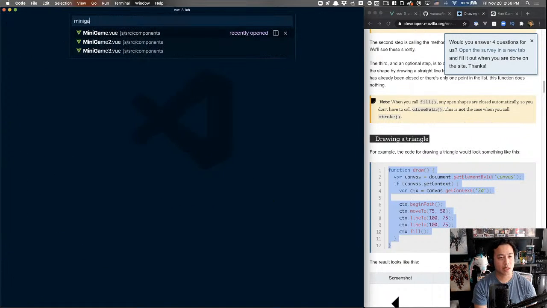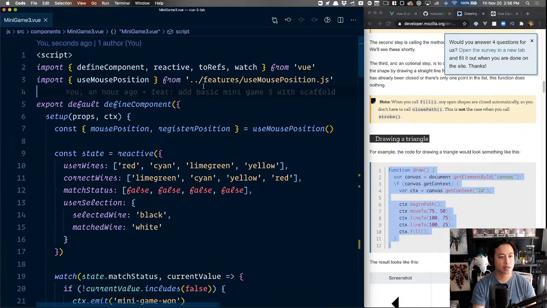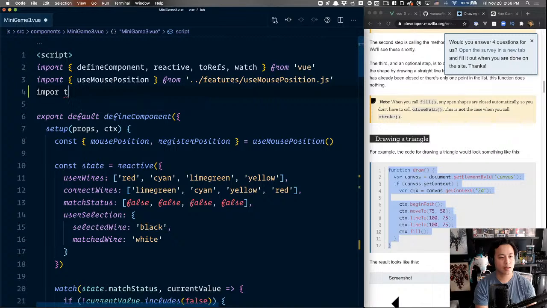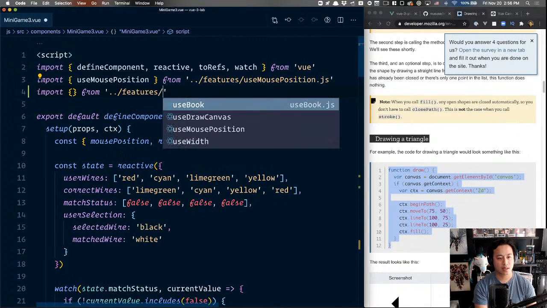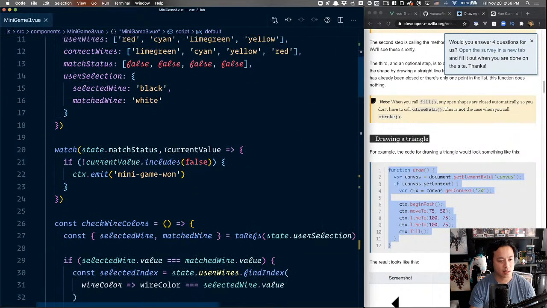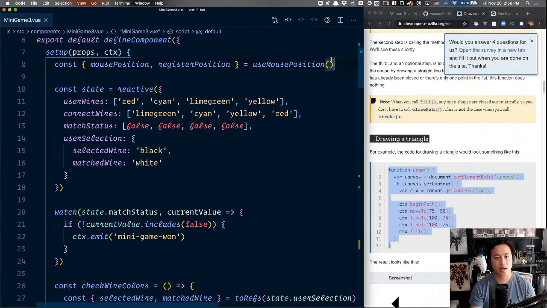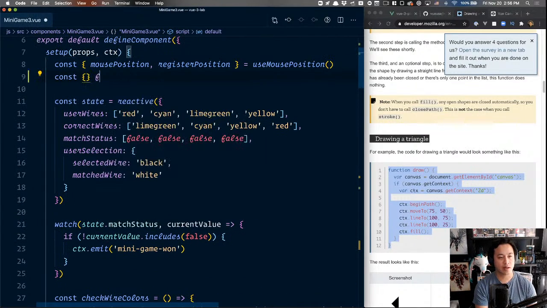We'll go back to minigame 3, and at the top we're going to import from features/useDraw, and then I'm going to say useDrawCanvas. Again, yay for autocomplete. It makes such a big difference in the way we do things. And then from here, I know I have a draw, again, equal to useDrawCanvas.